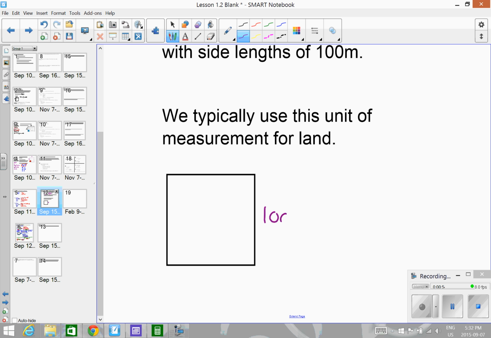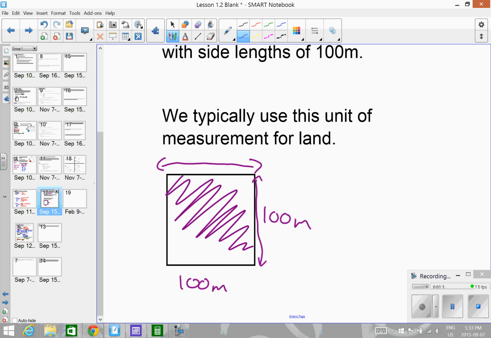So 100 meters here and 100 meters here. So that's approximately, if you walked and took 100 steps this way, and then you walked and took 100 steps this way, and you imagine that square, that's how big a hectare is. Now to put it in perspective, it's a bit bigger than our soccer field, okay?